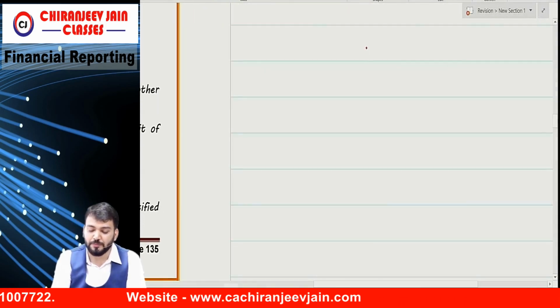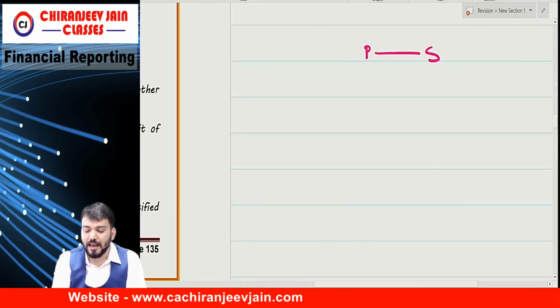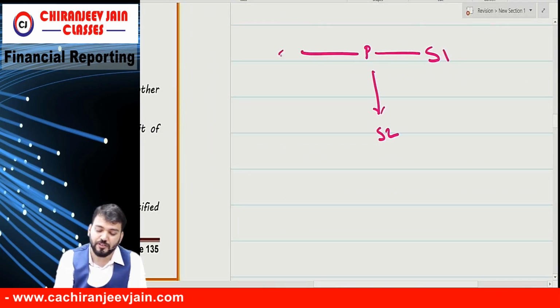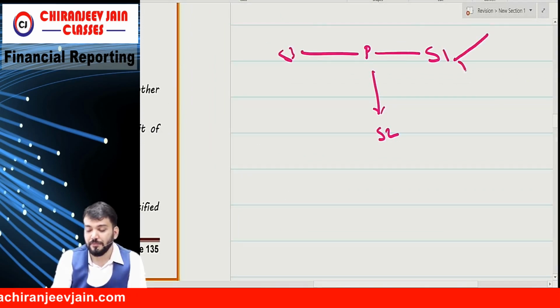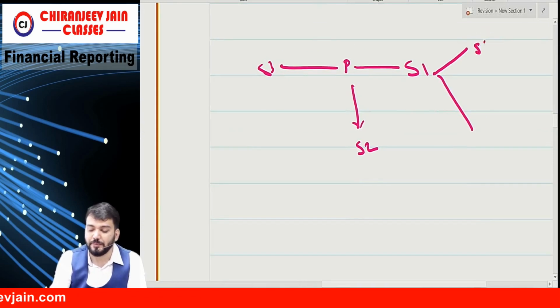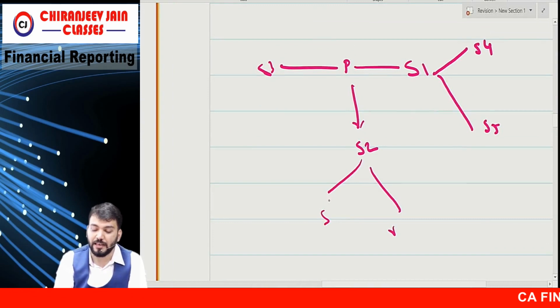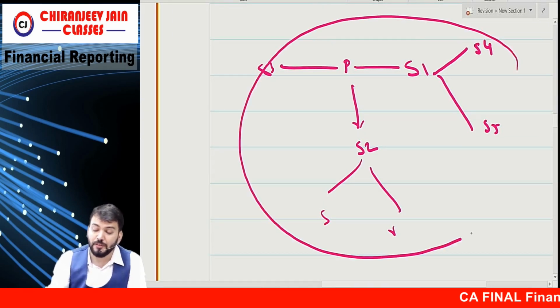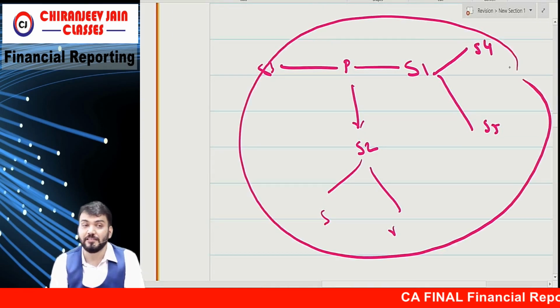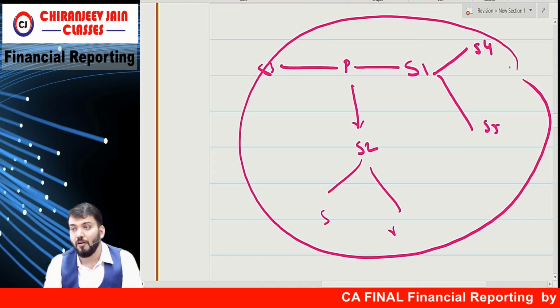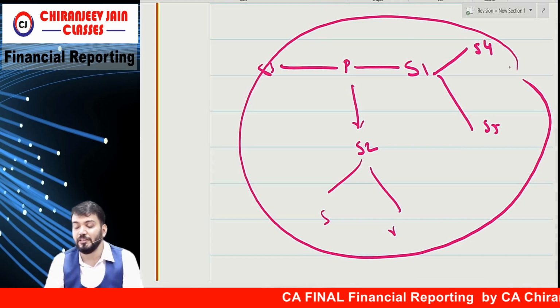Suppose this is the parent company, and it has one subsidiary, a second subsidiary, a third subsidiary, and this one has another subsidiary. This might have many subsidiaries like this. So this is one group and all entities are related to each other.